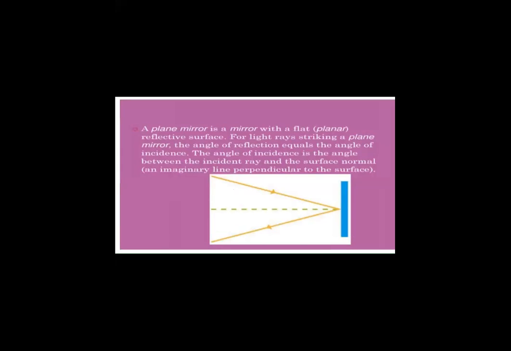The rays of light are incident on the surface of the mirror, and ultimately they get bounced back from the surface. Why? Because the surface is polished. And definitely the maximum rays of light are thrown away in the form of reflected rays from the mirror.